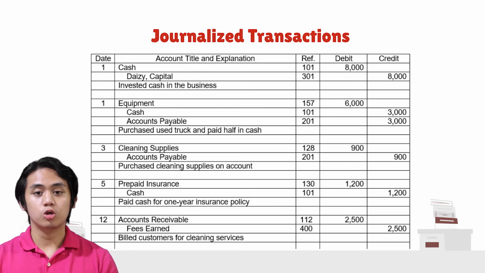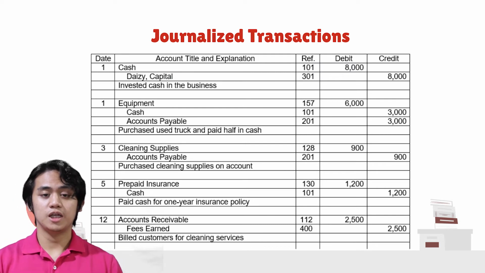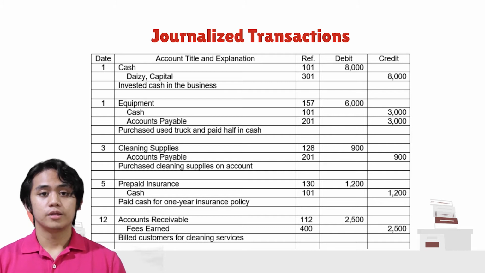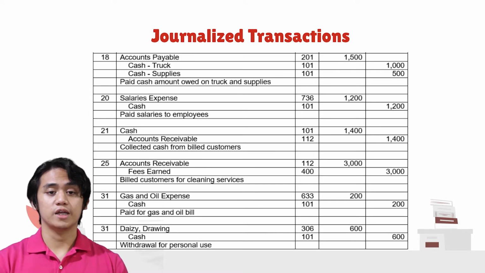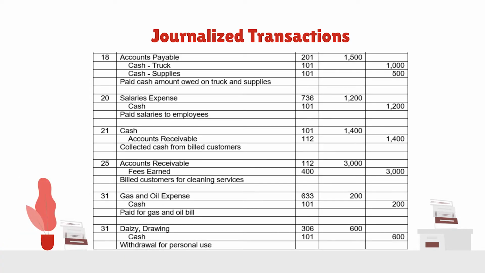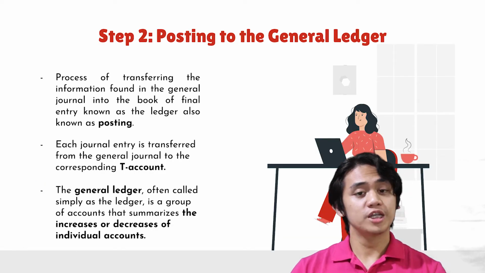So this is how it would look after it's been journalized. Basically, in journalization, the amount of debit and credit should be equal, and there should always be an explanation for every transaction. So these are the next journal transactions. For step 2, posting to the general ledger.